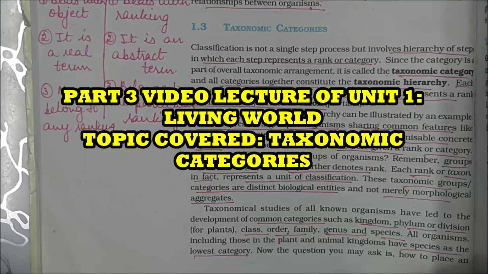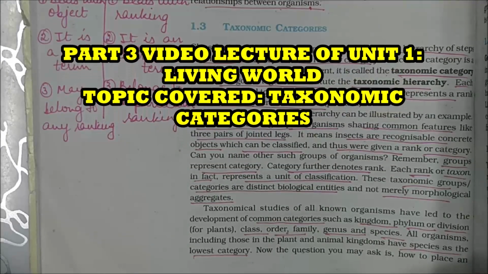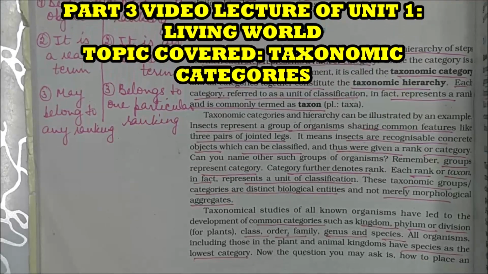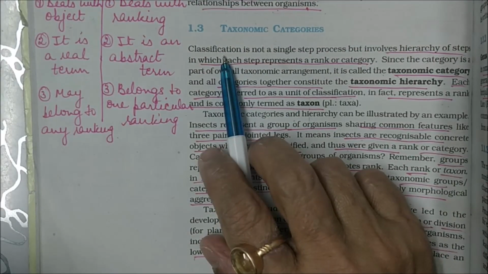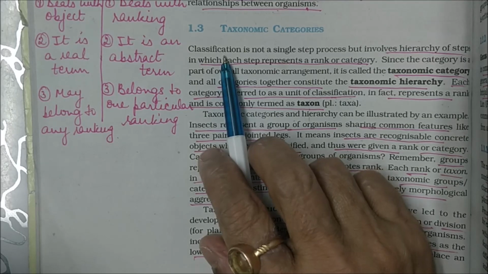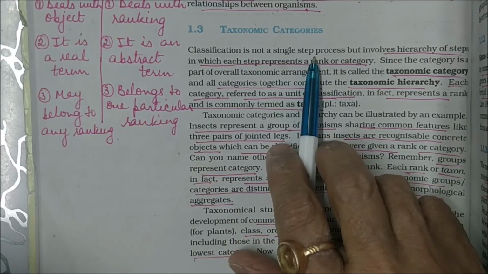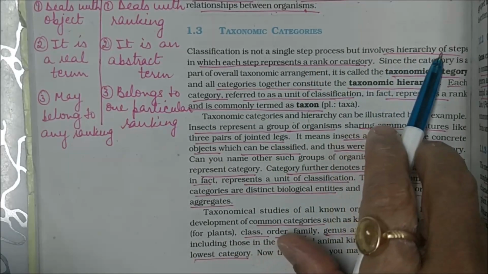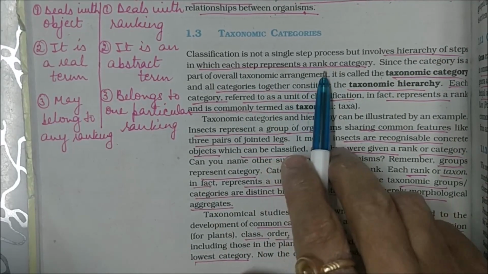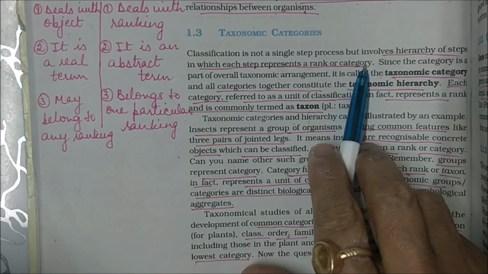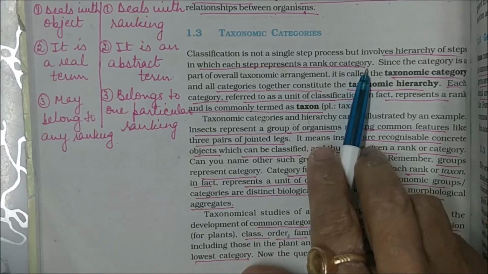Today we are going to talk about taxonomic categories. In video 2, I had discussed classification. Children, classification is not a single step. Rather, it involves a hierarchy of steps in which each step represents a rank or a category. Let us understand this. What does it mean?